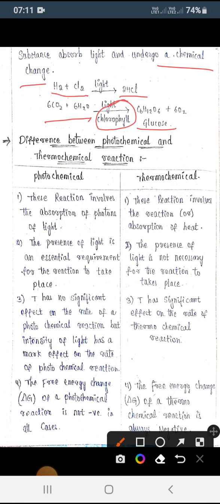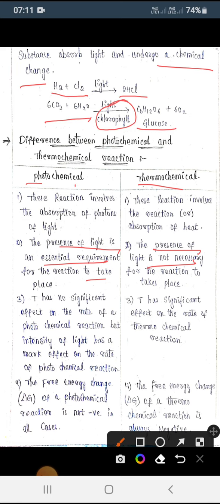Generally we have differences between photochemical and thermochemical reactions. Photo is nothing but light: under light the reaction is going to happen. Thermochemical is where under heat the reaction is going to happen. So the presence of light is necessary for the photochemical reaction, while the presence of light is not necessary for the thermochemical reaction; heat is required.